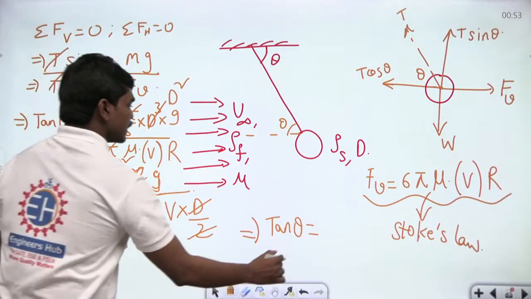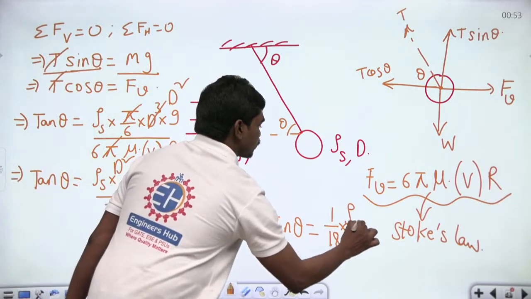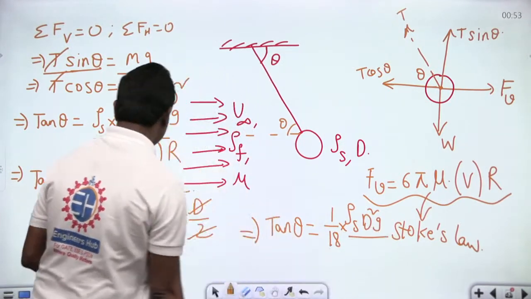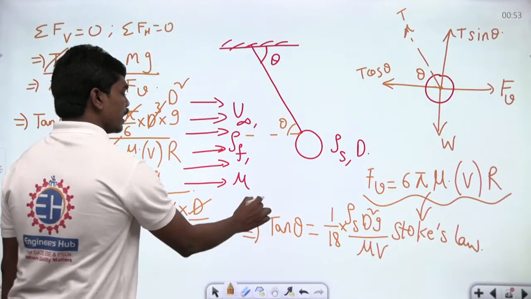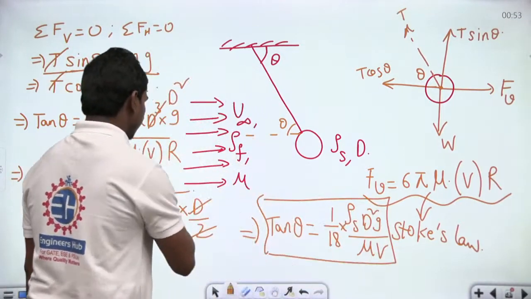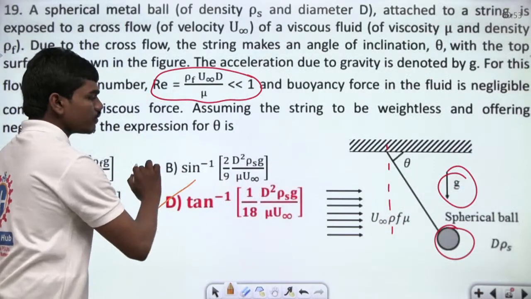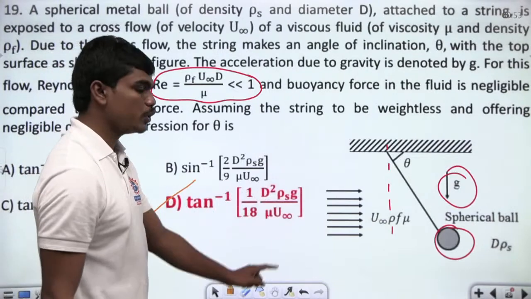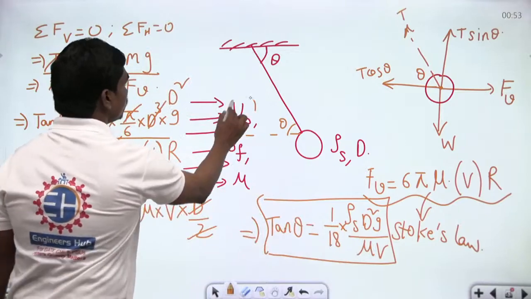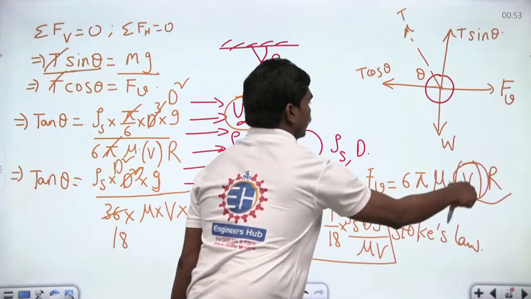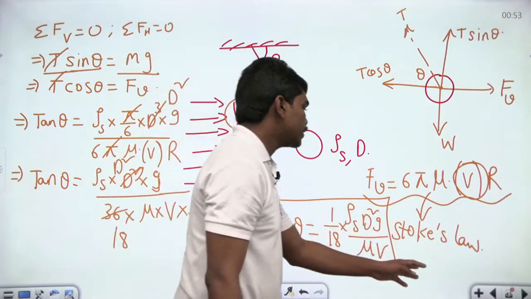1 by 18 times rho solid d square g divided by mu v. This is given in one of the options. So 1 by 18 into d square rho solid g by mu u infinity. Because v is generally given by u infinity, the velocity of the flow. We are using v, but in the question it was given as u infinity. It's just a denotation anyhow.